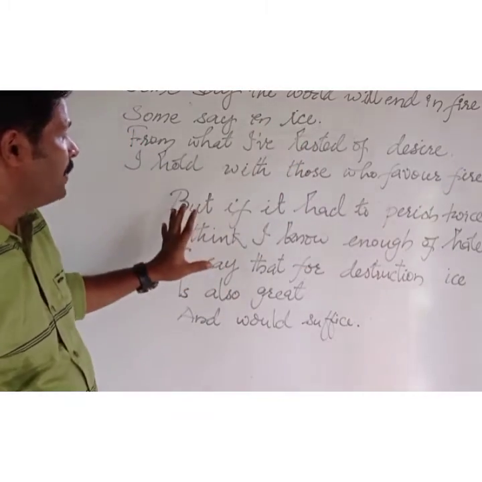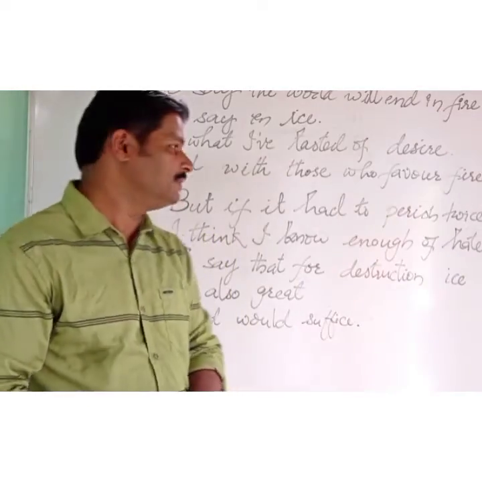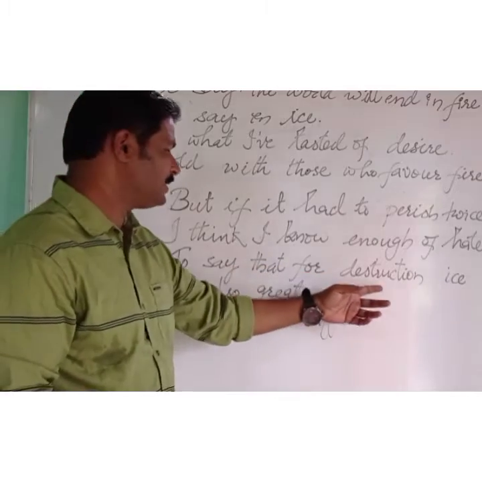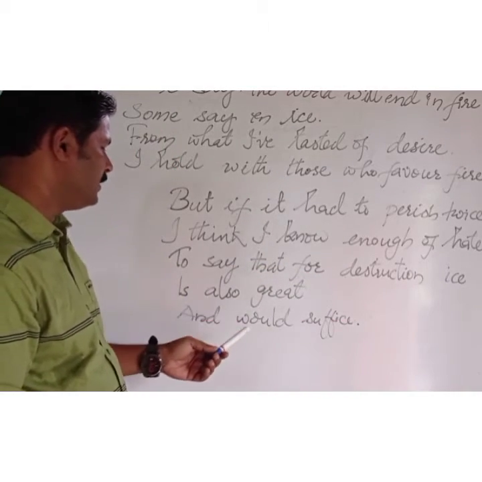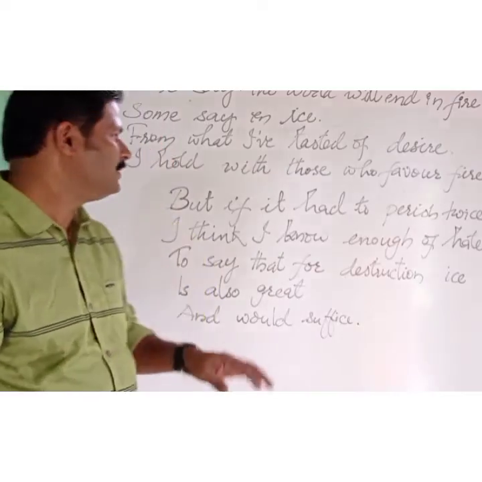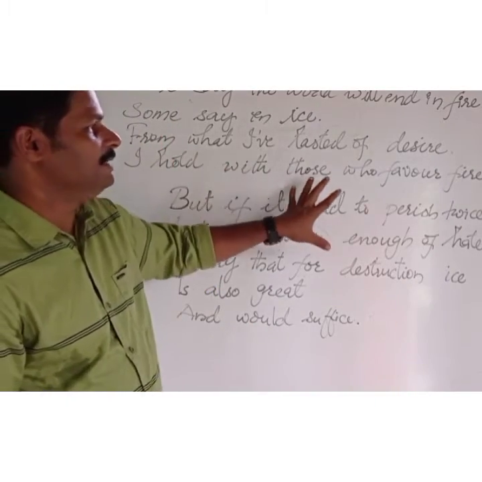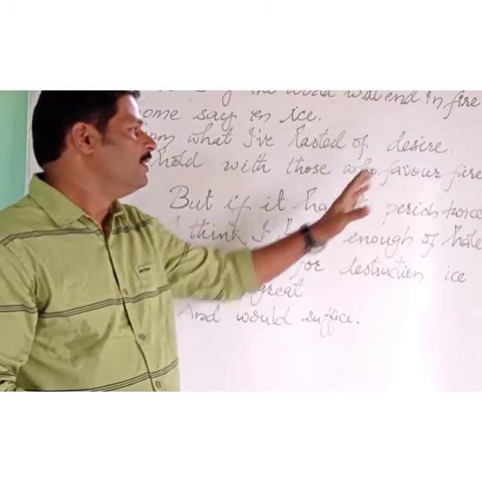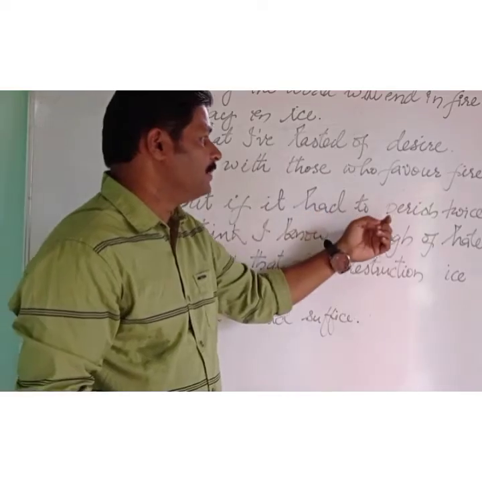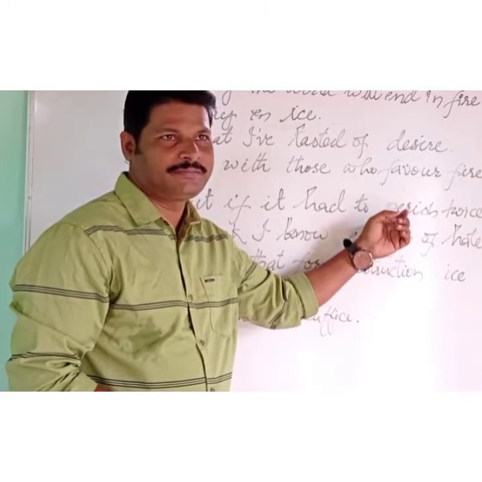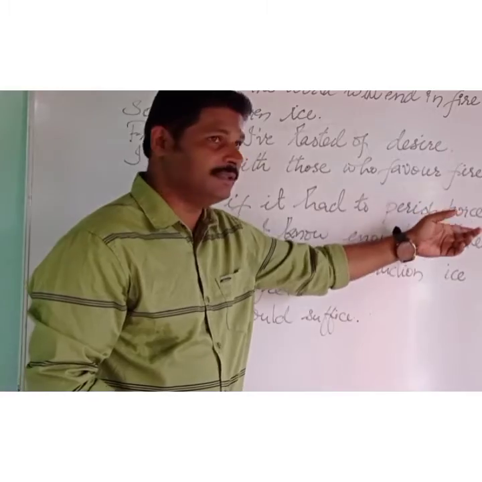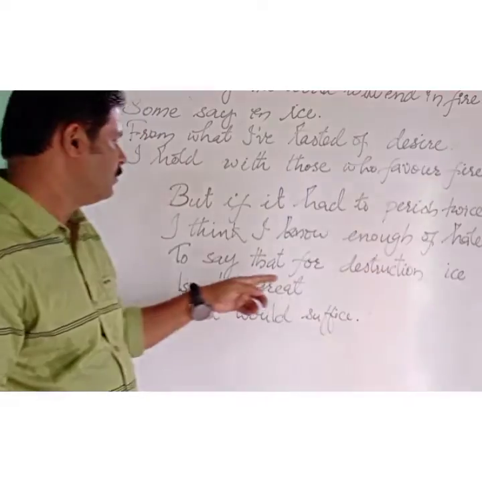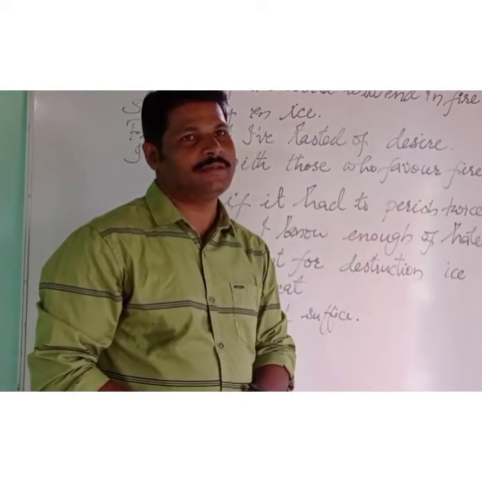Now, he said, but if it had to perish twice, I think I know enough of hate to say that for destruction, ice is also great and would suffice. Now let us see. If the world had to end twice, one is by fire. And the second, if there is another way to end the world, I think I know enough of hate. And that is by hate.